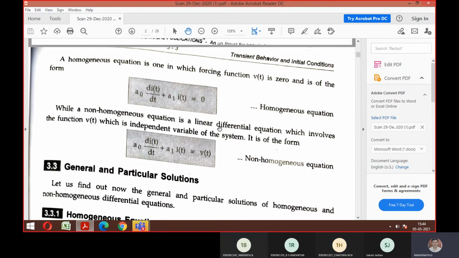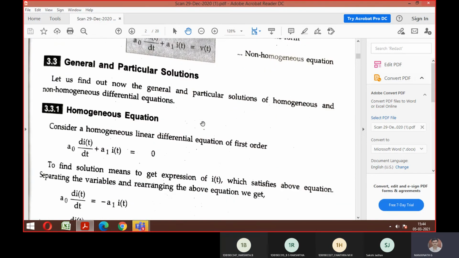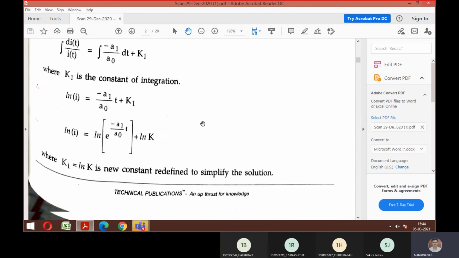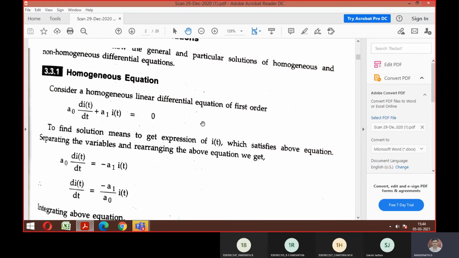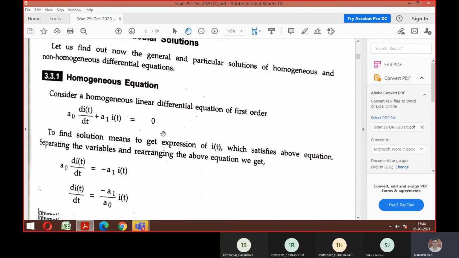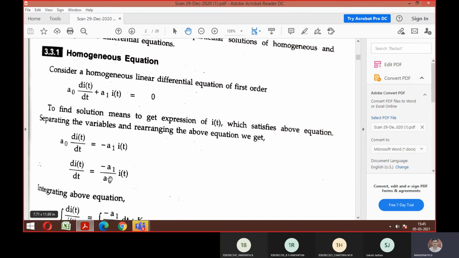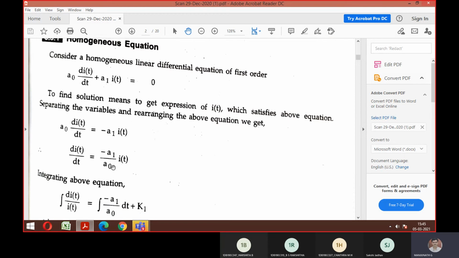Just understand this too. Depending upon this, we will solve a few derivations. If they ask you to do a derivation for the homogeneous equation, just understand this. Homogeneous means I told you supply is not there, right? From this equation, we need to get the answer for i of t. That is the agenda. So you put the i of t term towards the RHS, then you can take A naught aside.